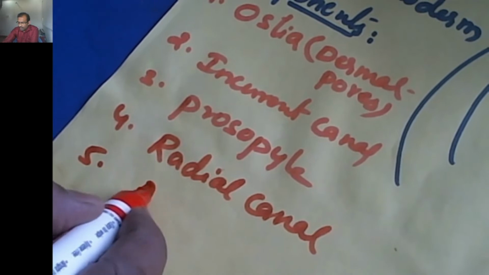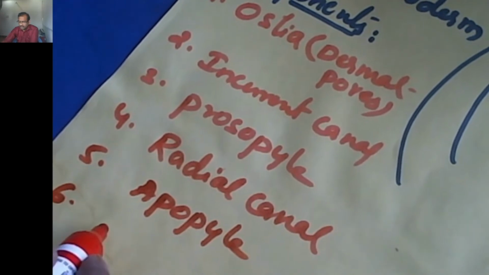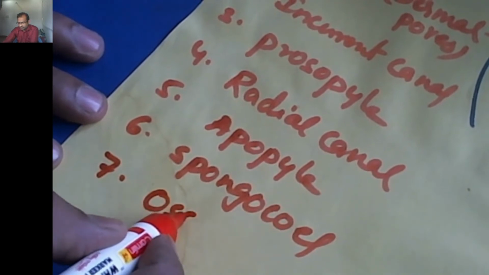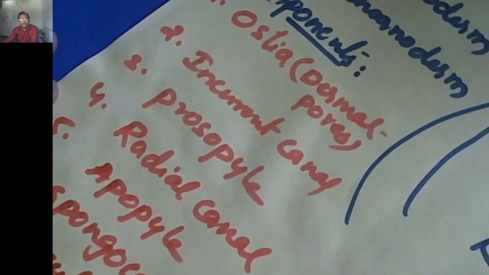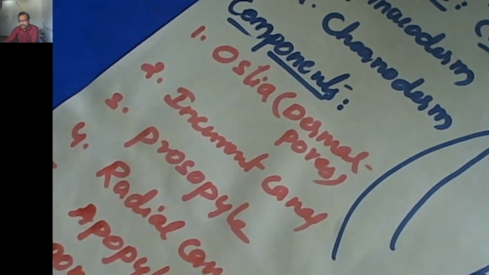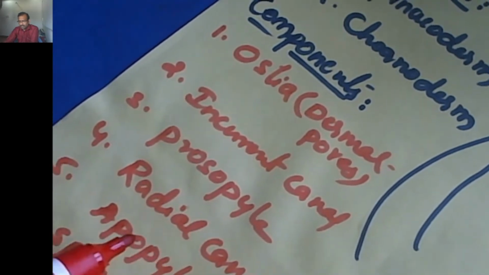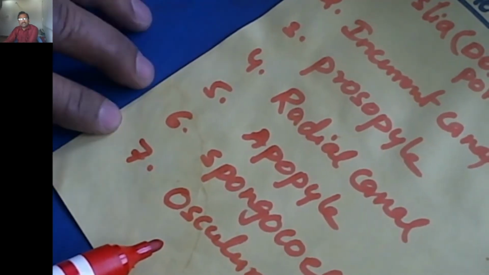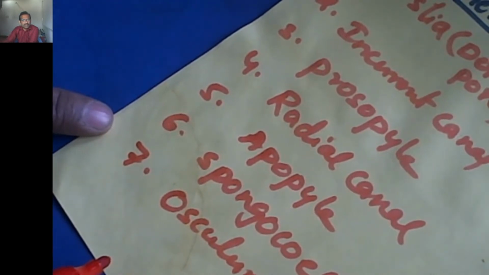Fifth one, apopyle. Then spongocoel, and osculum. So these seven components are responsible for the canal system in the sponges. They are ostia, incurrent canal, prosopyle, radial canal, apopyle, spongocoel, and lastly osculum. These are the seven components responsible for the canal system in porifera or sponges.